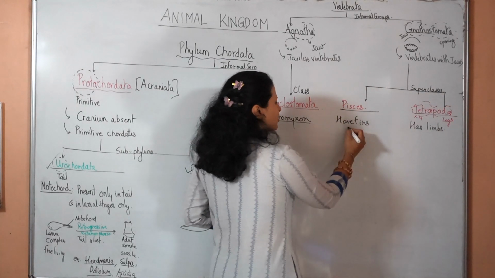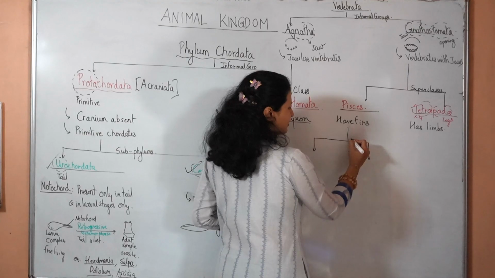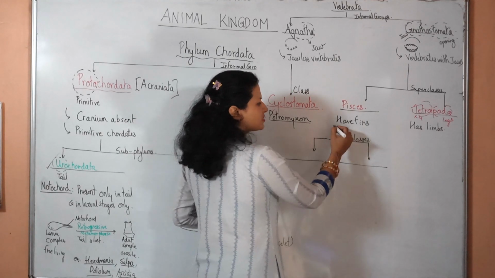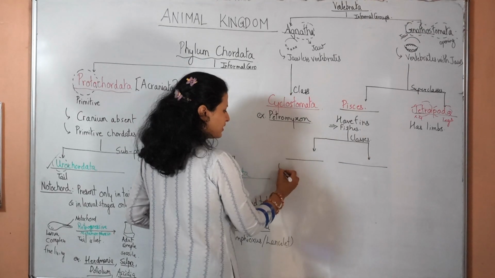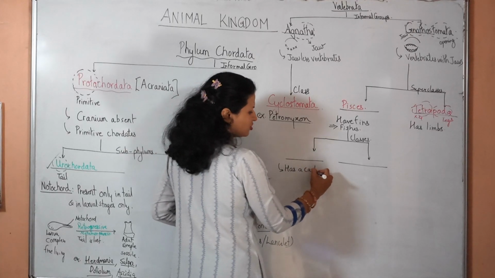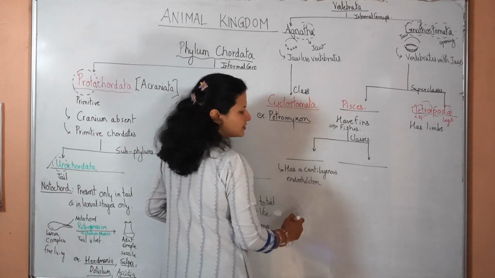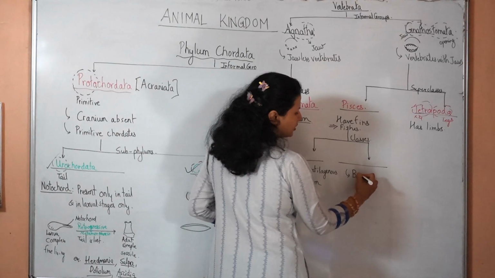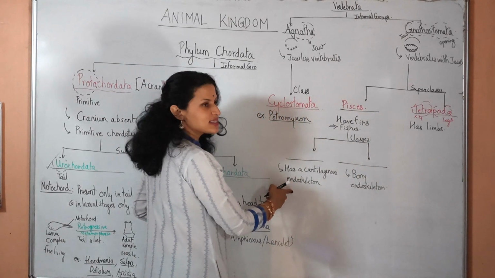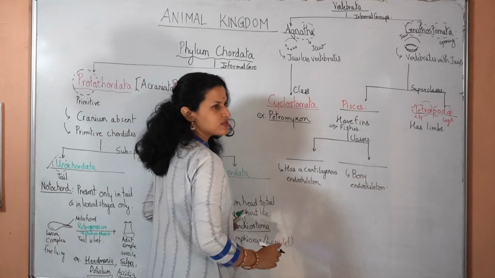Next, Pisces is further divided into two classes. Both of them are fishes, but the first has a cartilaginous endoskeleton, and the second class bears a bony endoskeleton. So they can be called as cartilaginous fishes and bony fishes respectively.